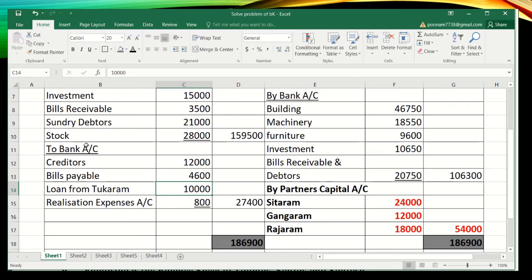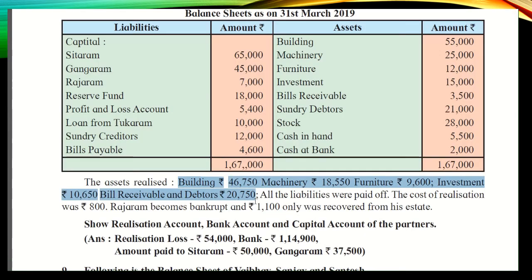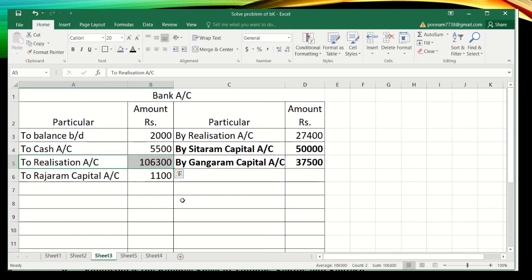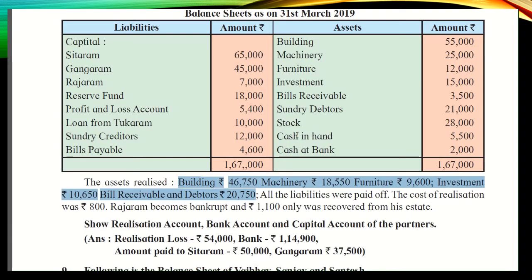So along with all the liability payments, I have written the realization expenses payment also, and the total I get is 27,400, and it is paid by the bank. So in the bank account credit side I will write by realization account 27,400. So students, we have solved our adjustment till this statement.